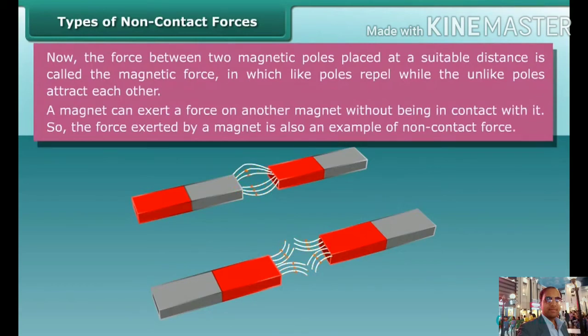A magnet can exert force on another magnet without being in contact with it. So the force exerted by a magnet is also an example of non-contact force.